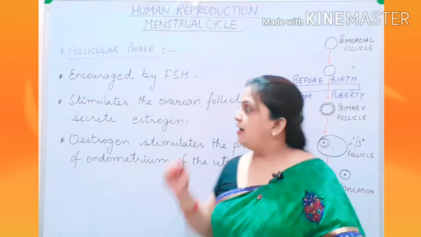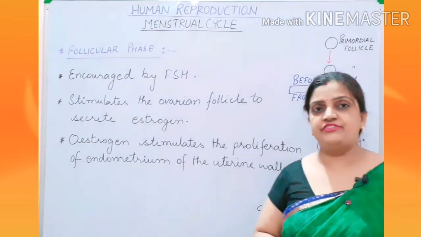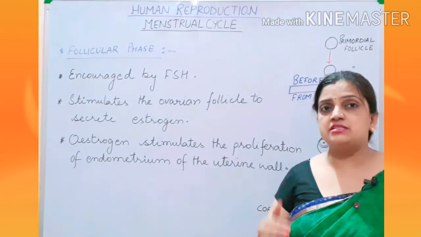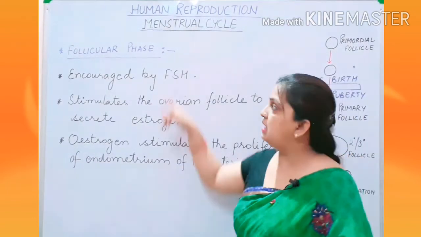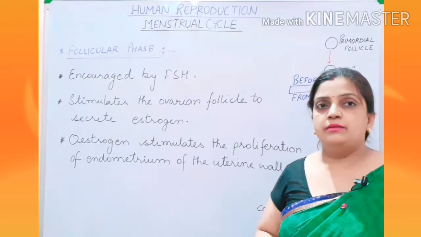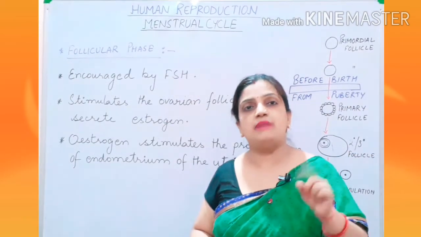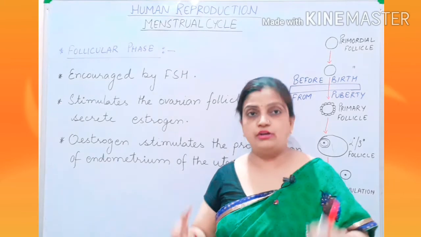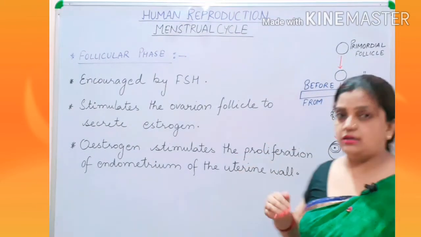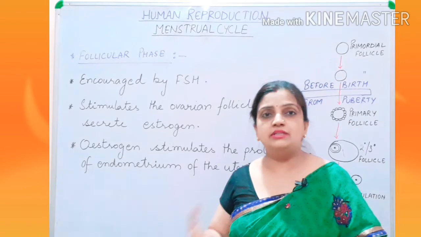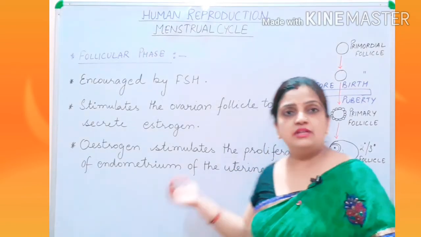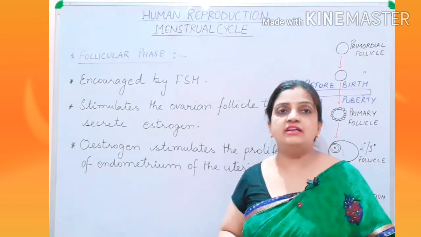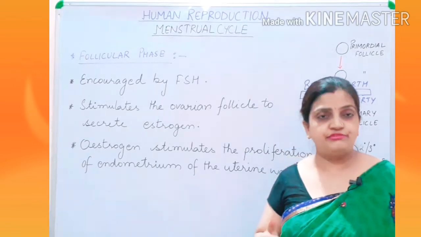Children, I told you that there are three phases, and the cycle starts with the menstrual phase. But I will not start explaining the phases with the menstrual phase. I will start from the follicular phase, because the cycle will ultimately reach the menstrual phase only. So let us start with the development of the follicles during the follicular phase. I have discussed before how the development of the follicles takes place. Let us go through the theory, then I will explain the most important diagram of the NCERT book, which is shown in the form of a graph.